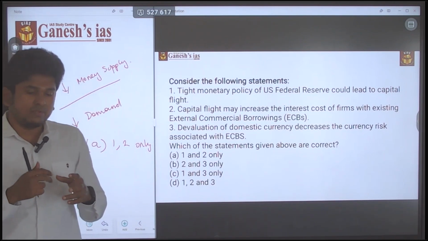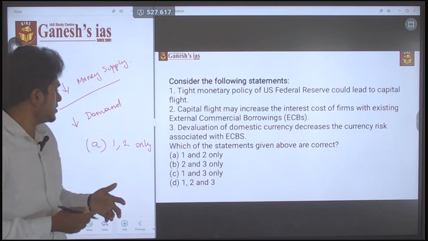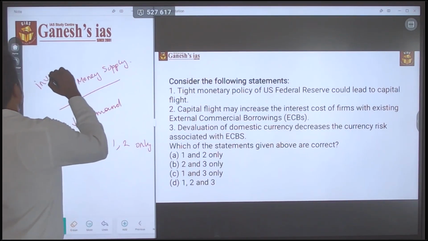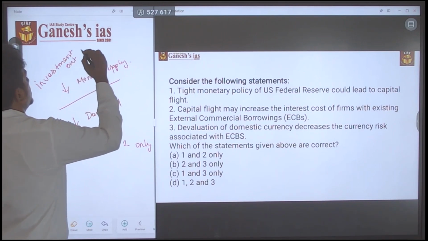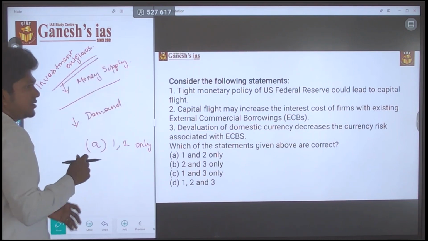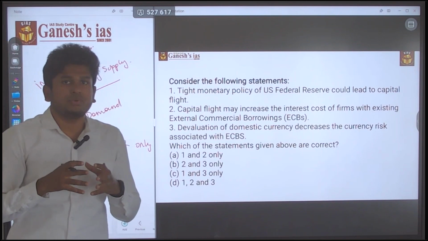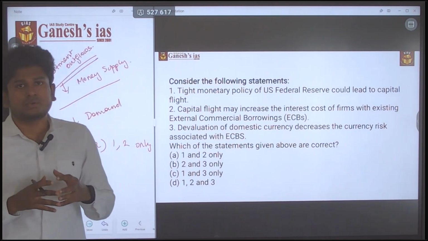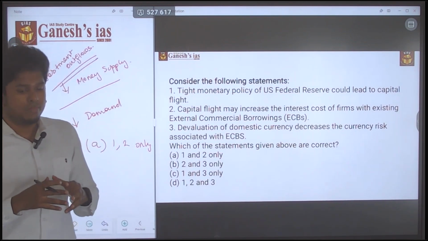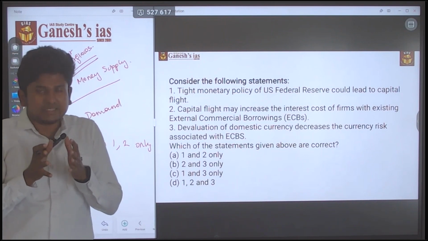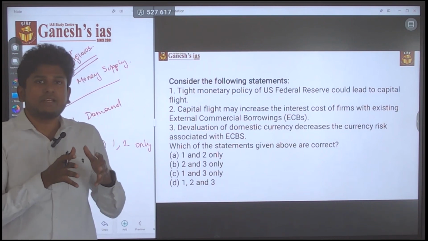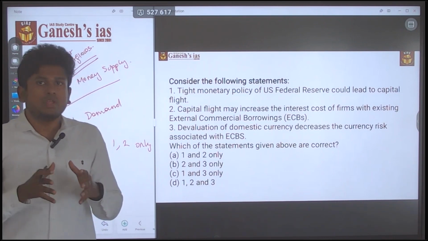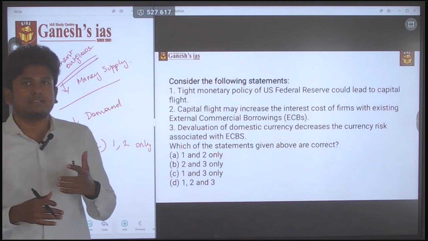They could even use it as investment outflow, which may be the easier statement, but they won't use it. To make it tougher for you, they will use these kinds of words, like capital flight. But with a basic understanding of what investment does and what the tightening of the monetary policy leads to, you can easily answer these kinds of questions.